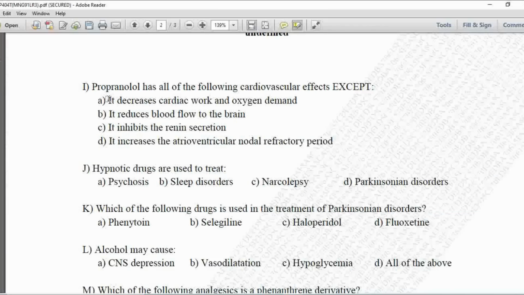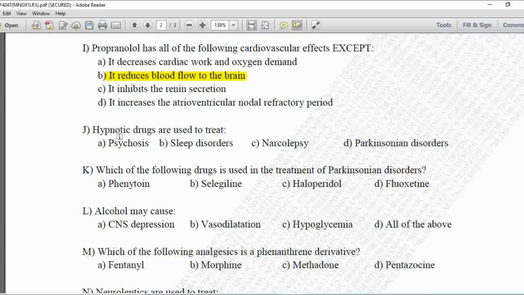Next MCQ. Propranolol has all of the following cardiovascular effects except: option A is it decreases the cardiac work and oxygen demand, B is it reduces the blood flow to the brain, C is it inhibits the renin secretion and D is it increases the atrioventricular nodal refractory period. Propranolol has all the following cardiovascular effects except B, that it reduces the blood flow to the brain. This is not an effect of propranolol. Next MCQ.